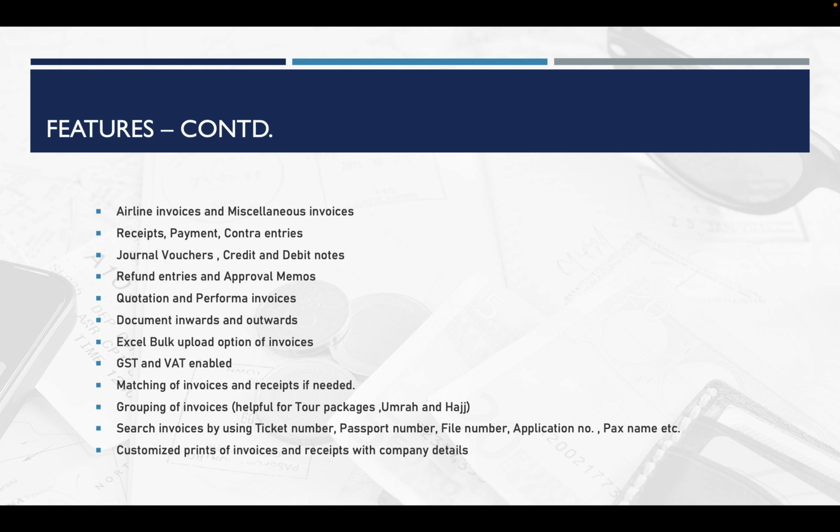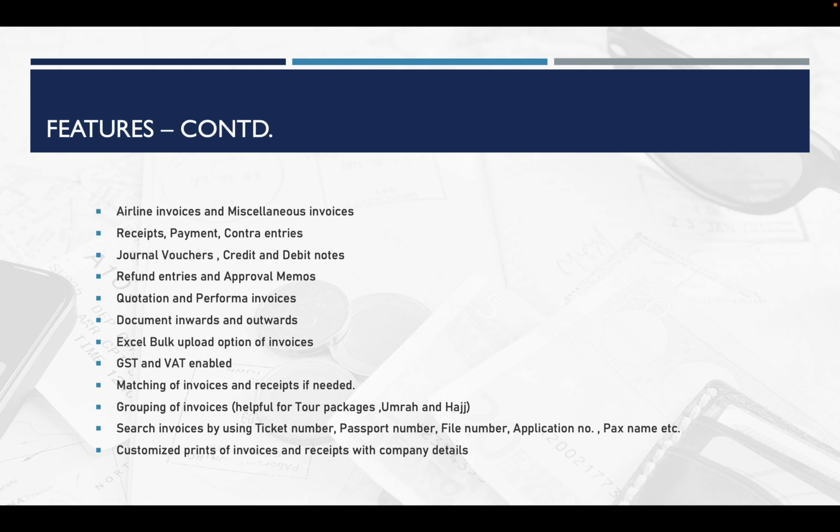Then options are available for preparing quotations, proforma invoices, credit notes, debit notes. Then bulk invoice printing, we can handle multiple invoices in a single invoice format. Then handling documents, you can give acknowledgement slips to customers. Then currency denomination options, complete bill options, and many more options are available. If you want to edit the transactions created earlier, the option to edit, print or delete will be available to whomever you have given the permission to.